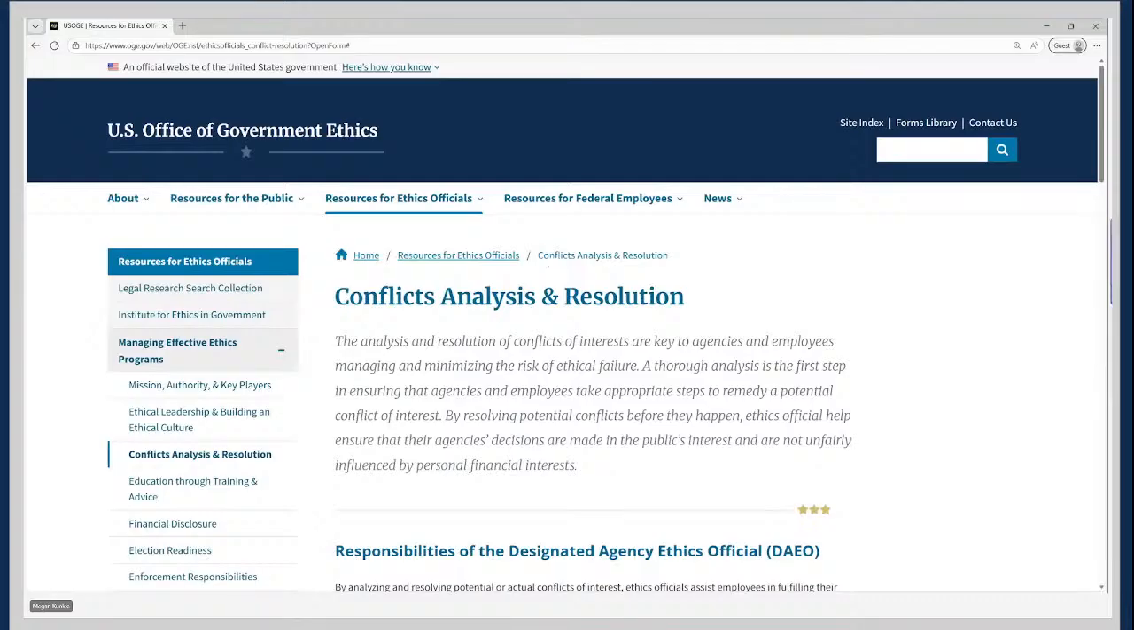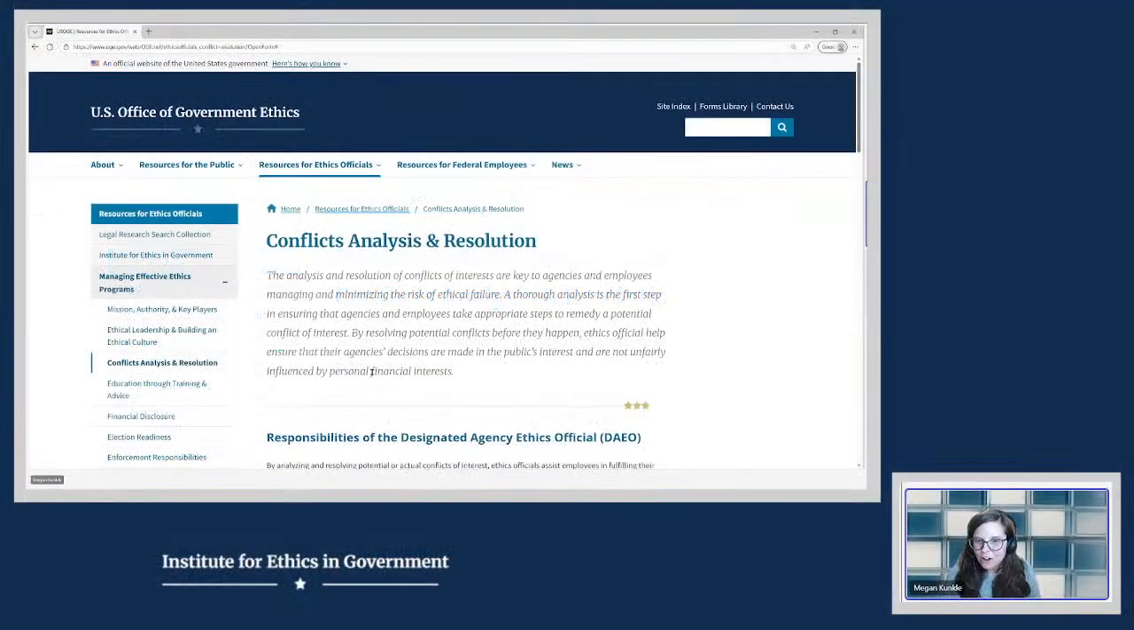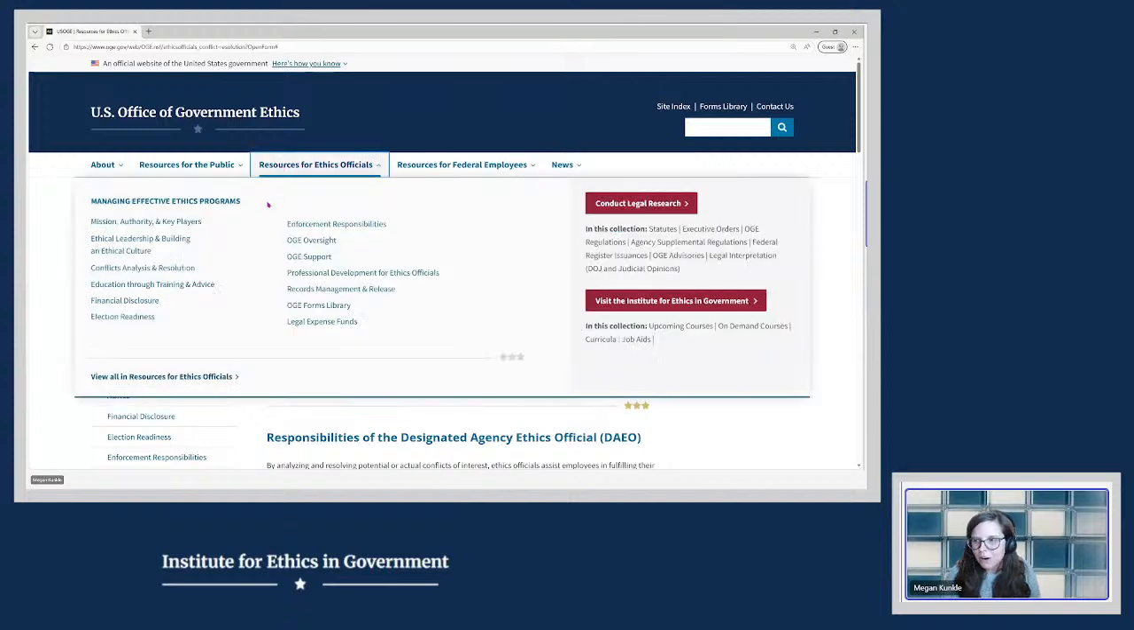All right, so now let's navigate to OGE's legal research search collection. Again, you could go down to the resources here and select that link. You can also, because we're in the Resources for Ethics Officials tab, use this navigation panel. So you see the legal research search collection as part of this tab and as part of the panel, and you could click it here. But I think one of the ways that most people come to our legal research search collection is by clicking this tab and then selecting this Conduct Legal Research button.